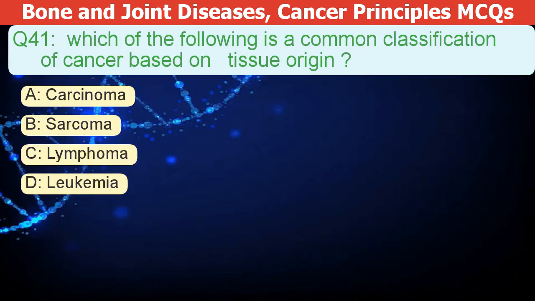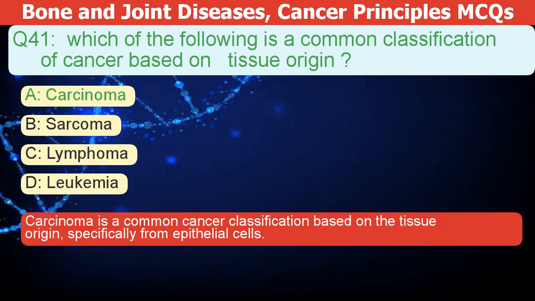Which of the following is a common classification of cancer based on tissue origin? A. Carcinoma. B. Sarcoma. C. Lymphoma. D. Leukemia. The correct answer is A. Carcinoma is a common cancer classification based on tissue origin, specifically from epithelial cells.